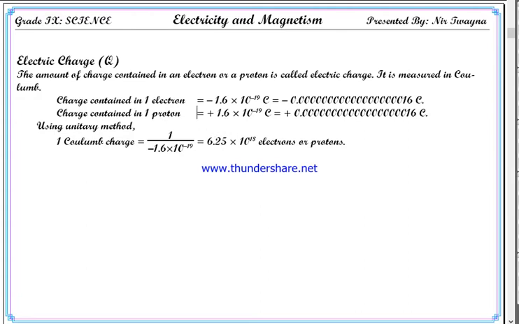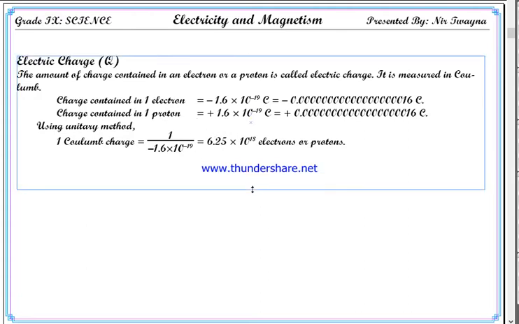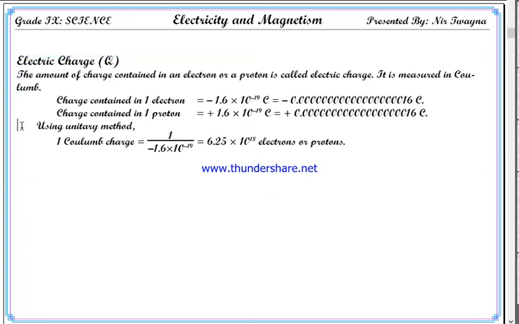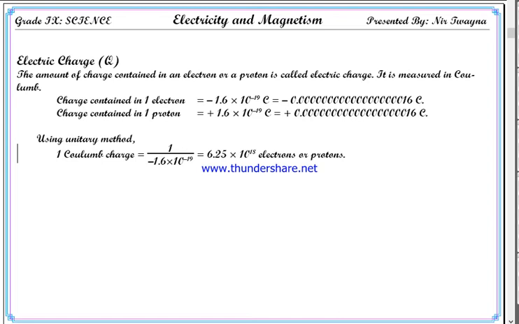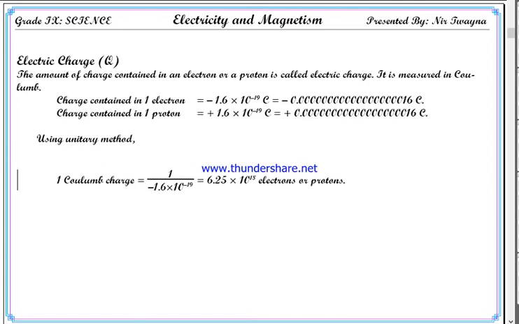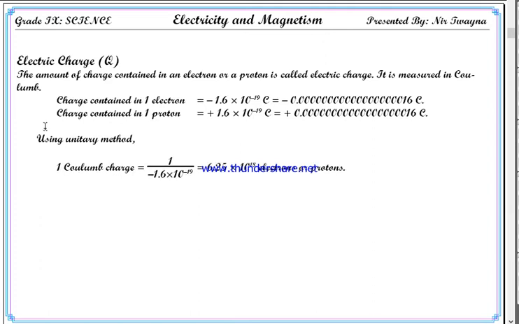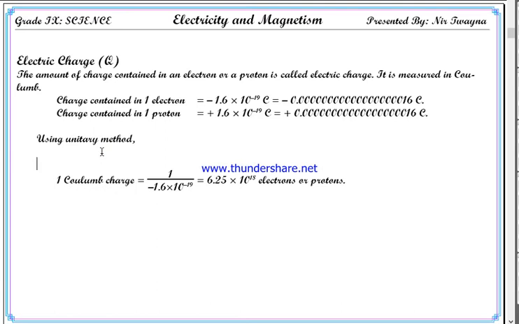That is why, if we need to find out how many electrons or how many protons actually possess 1 coulomb charge, we can calculate that by simply reversing the number. That means 1 divided by minus 1.6 into 10 power minus 19. How do you get it? Let me show you the steps of the unitary method.